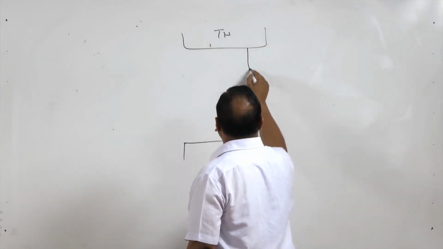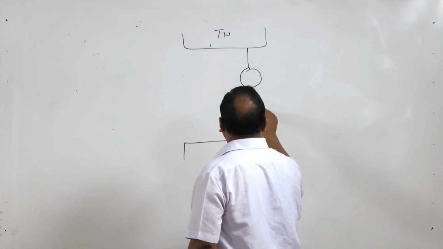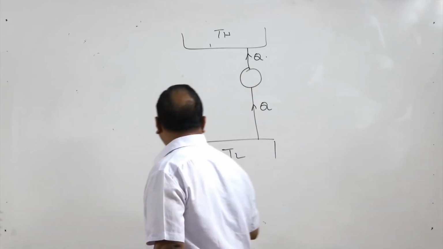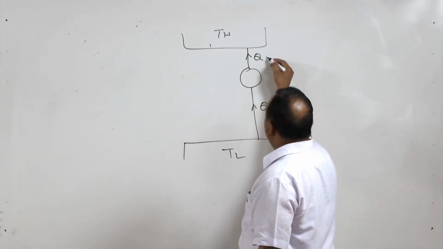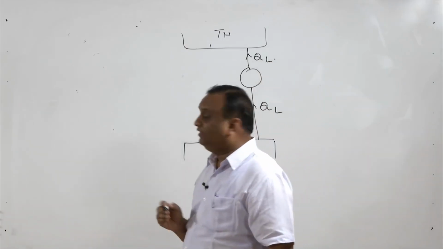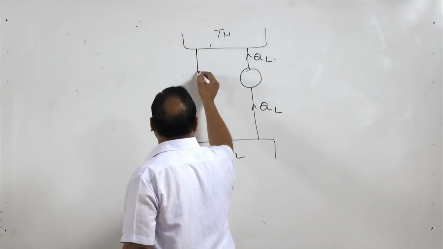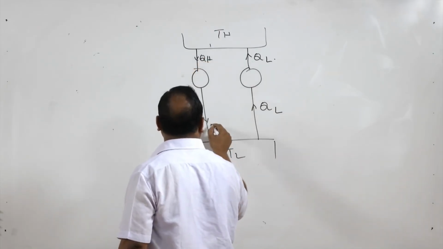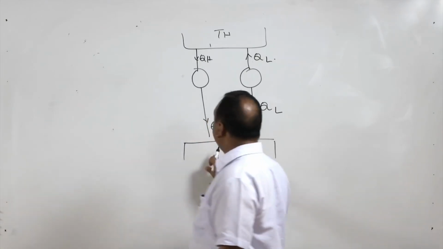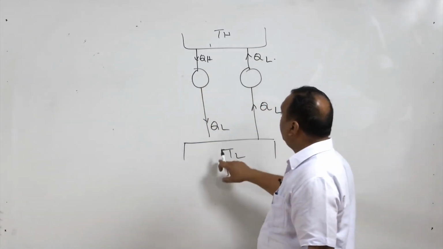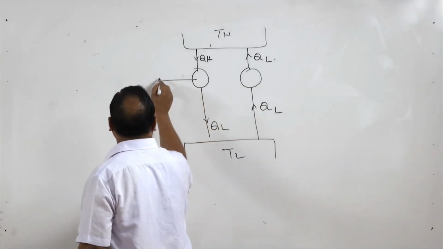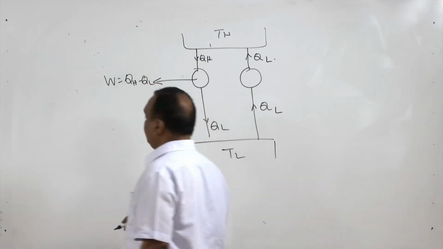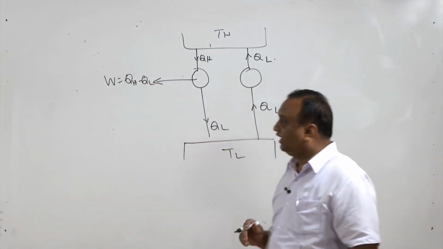So, a certain amount of heat cannot by itself flow from lower temperature to higher temperature. This is QL, and there is a heat engine which is drawing a certain amount of heat from the high temperature body and rejecting QL to the lower temperature body, and the net work done by this heat engine, which is working on a cycle, will be QH minus QL, right, as shown in the slide also.